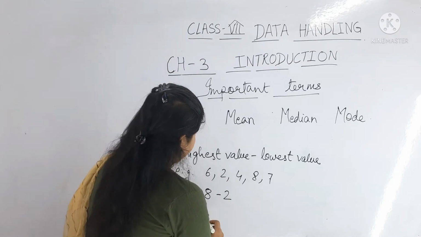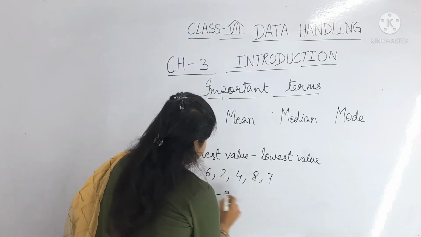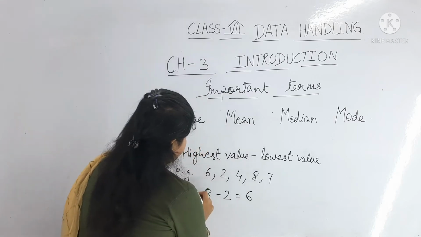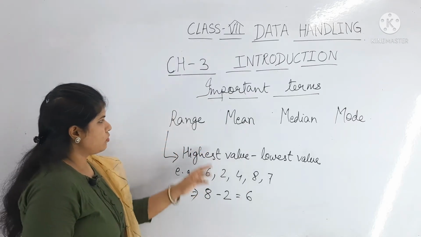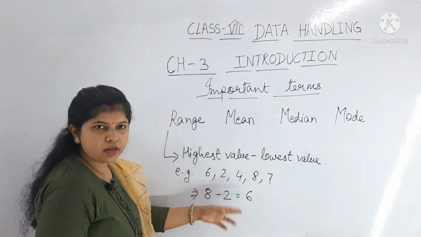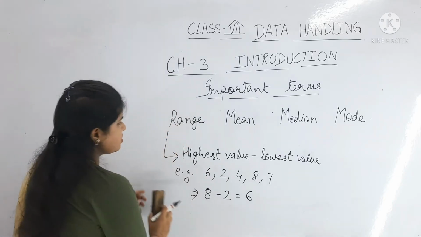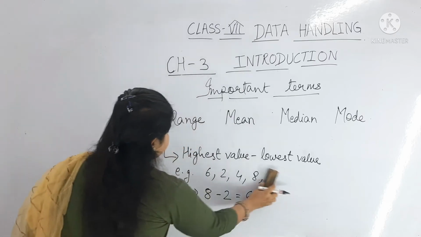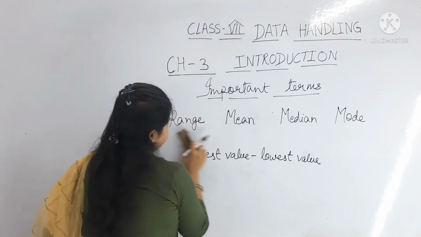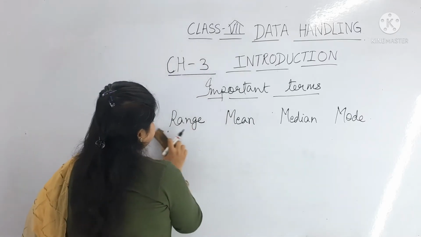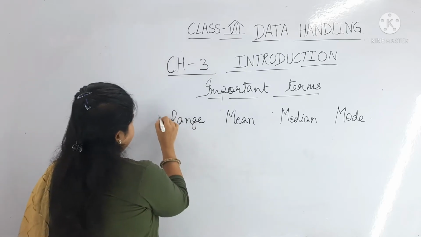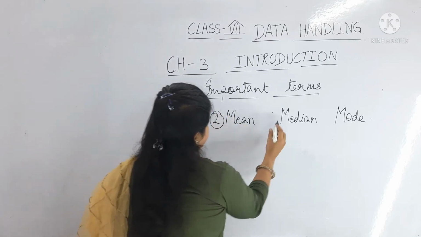So 8 minus 2 is 6, right? So our range for this example is 6. This is the range. Like this you have to find the range. Now come to the second part, that is mean. Second term is mean.